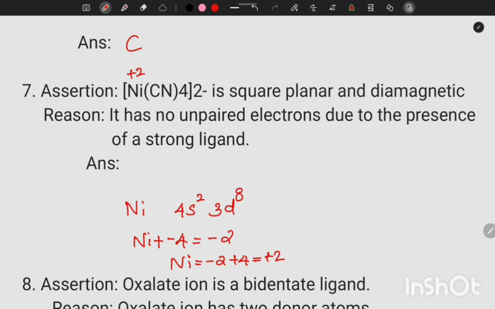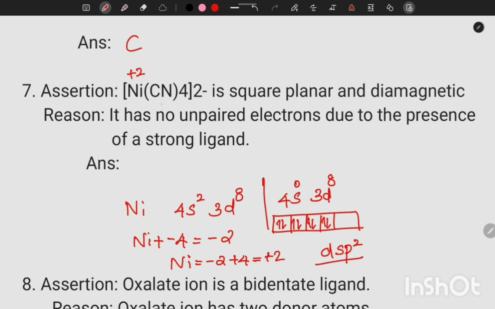That means we have to remove 2 electrons from 4s2. So it will be 4s0 3d8. So we have 8 electrons, and cyanide is a strong ligand, so we can pair the electrons. So one d orbital is available for bonding, so it can make dsp2 hybridization, because its coordination number is 4.